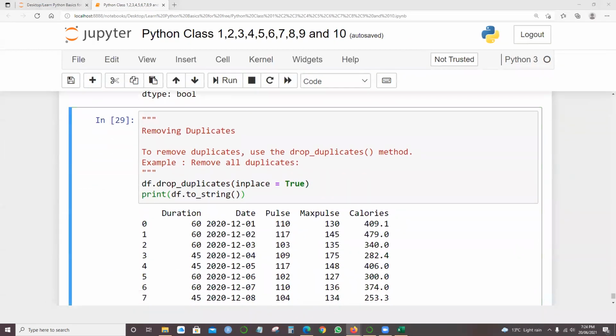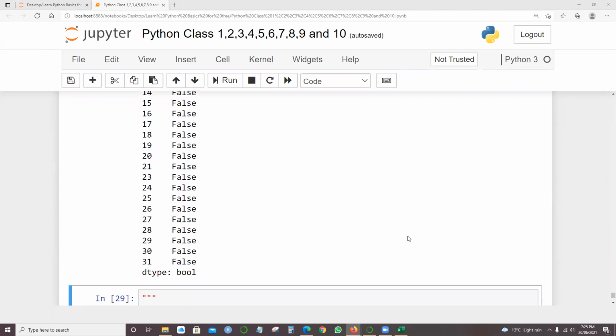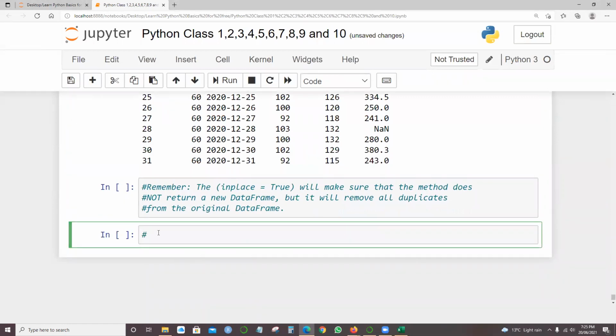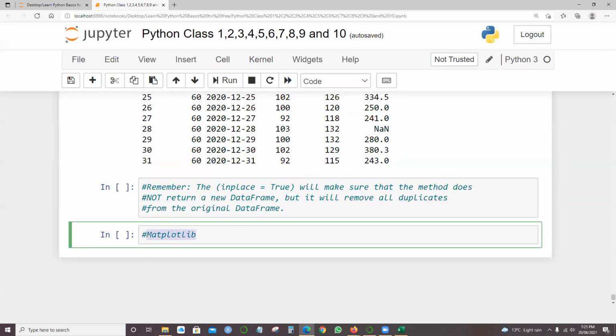So let's talk about matplotlib, as I told you. Let me give the information. If I say matplotlib, what is matplotlib? That is the very first thing you might think. Let me give something about matplotlib.